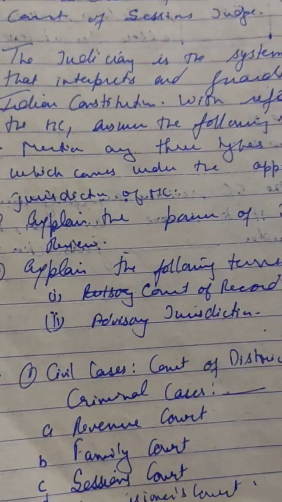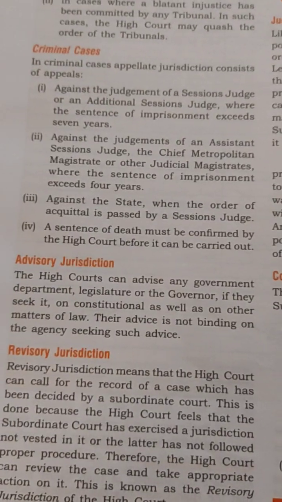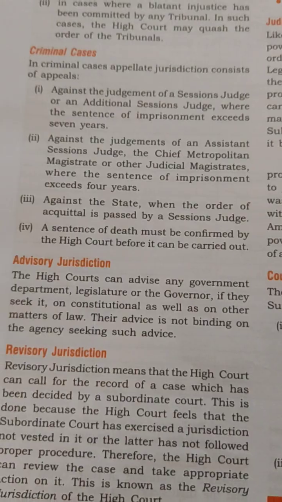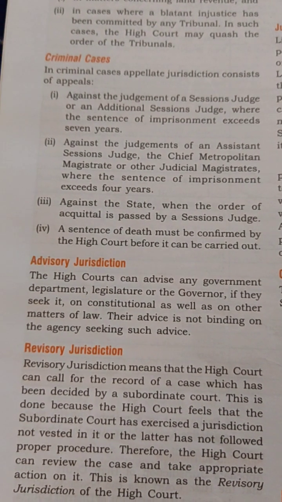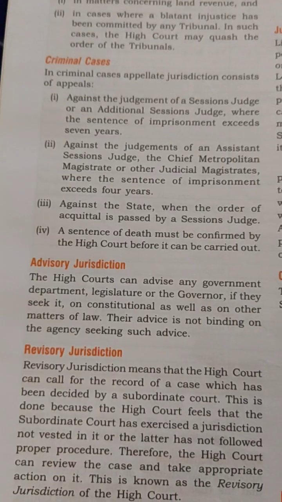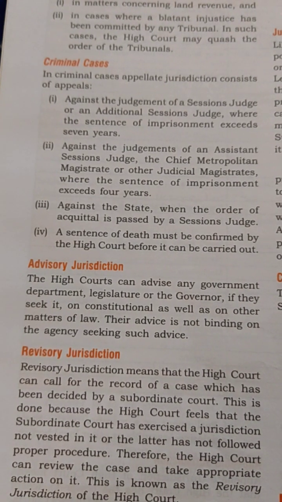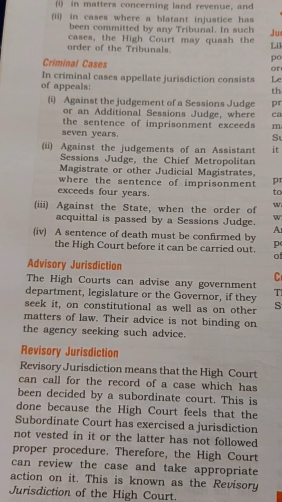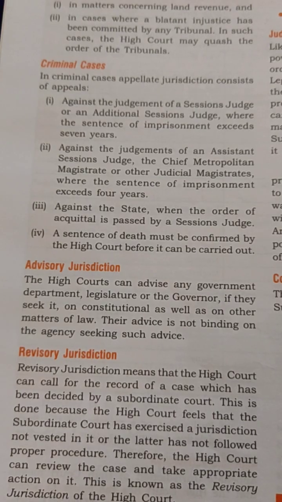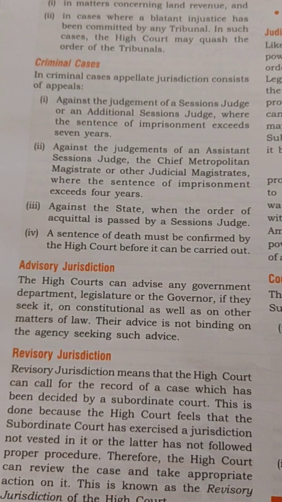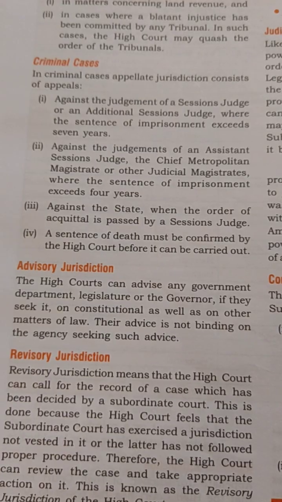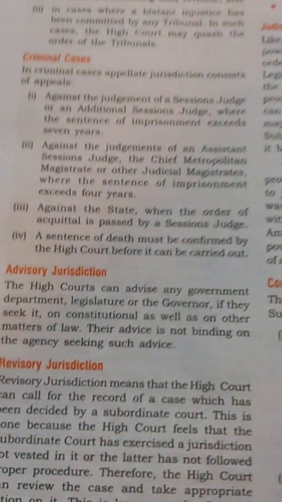Next is advisory jurisdiction. The advisory jurisdiction, as the name implies, is to give advice. The High Court can advise any government department, legislature, or the governor if they seek it on constitutional as well as on other matters of law. Their advice is not binding on the agency seeking such advice.